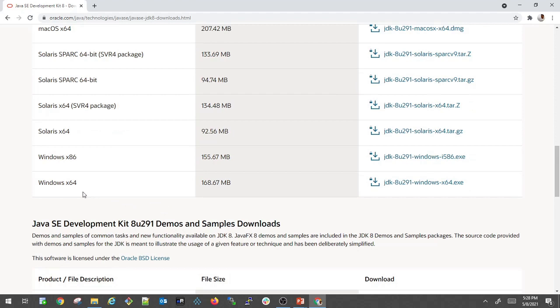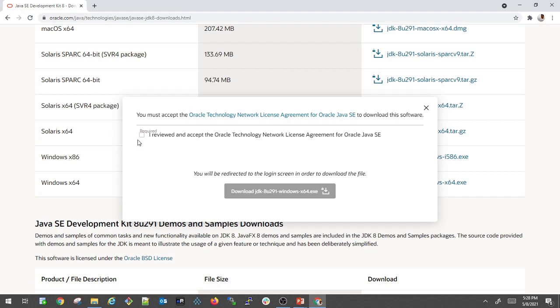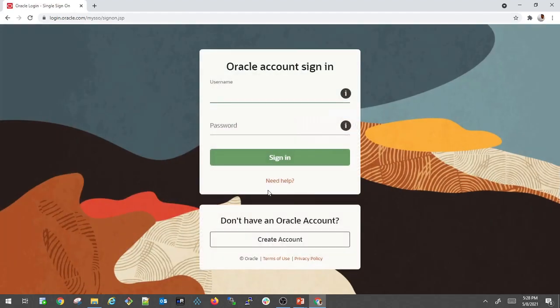I'm using a Windows x64 machine. Based on your Windows operating system, you can select which JDK you want. Mine is Windows x64. I'm going to download this software, JDK 8U291 Windows x64 exe. It is asking me for confirmation. Now we need to have an Oracle account. If you don't have one, you can create an account from here. It is free. So I am giving my credentials here of the Oracle site.